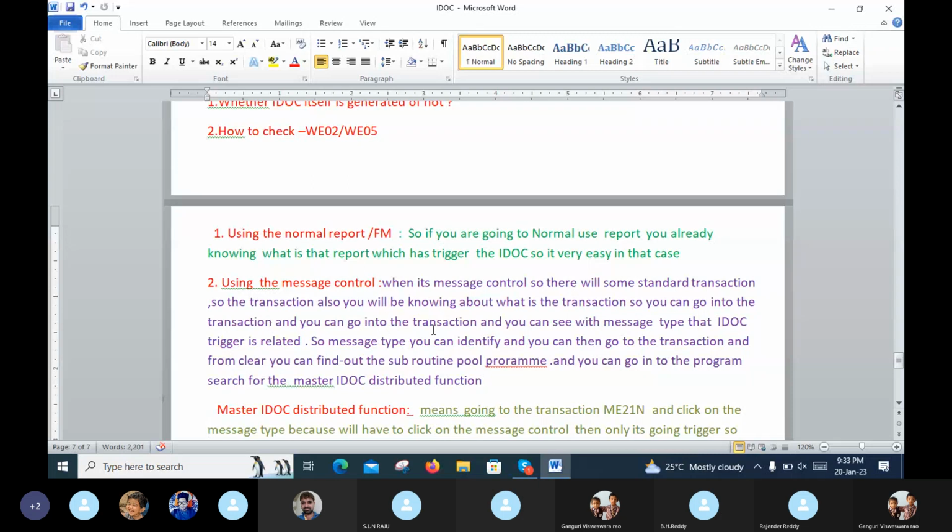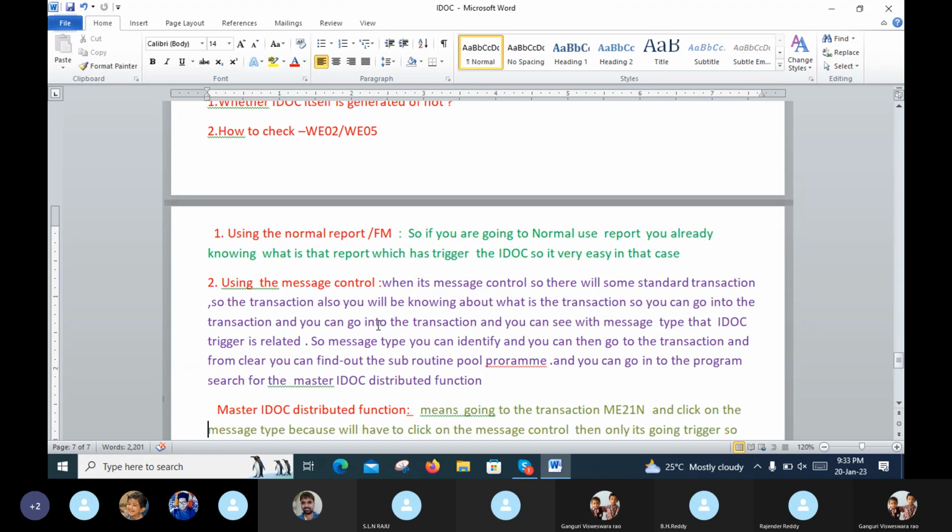You can go into the transaction and see with the message type which IDOC trigger is related. So you can identify the message type, go to the transaction, and from the output find the subroutine and the whole program. Then go to the program and search for the master IDOC distribute function.